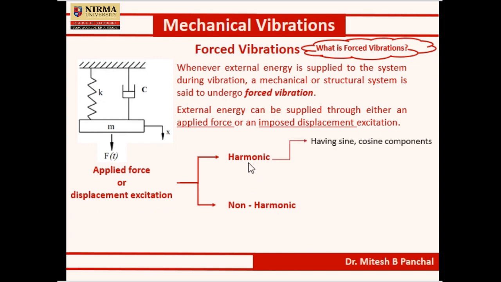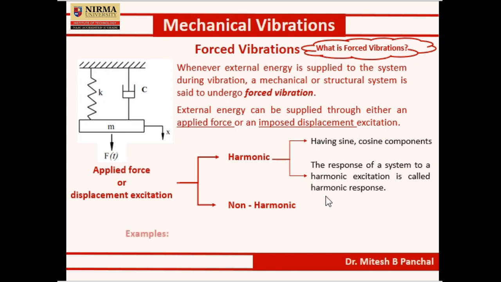In harmonic excitation, the system has a forcing function which consists of sine and/or cosine components. The response of a harmonically excited system is known as harmonic response. In mechanical engineering, the typical examples of forced vibration systems are IC engine, air compressor, turbines, pumps, etc.